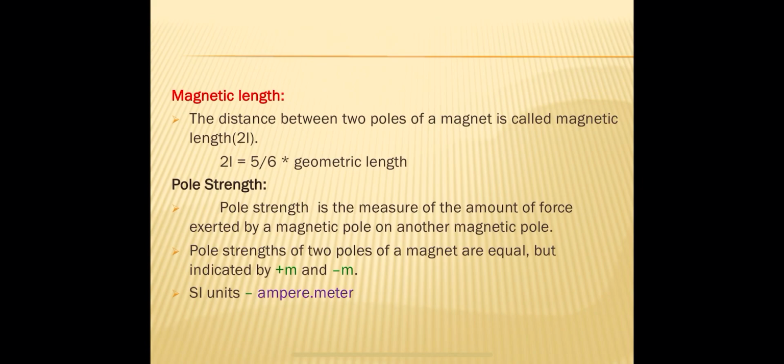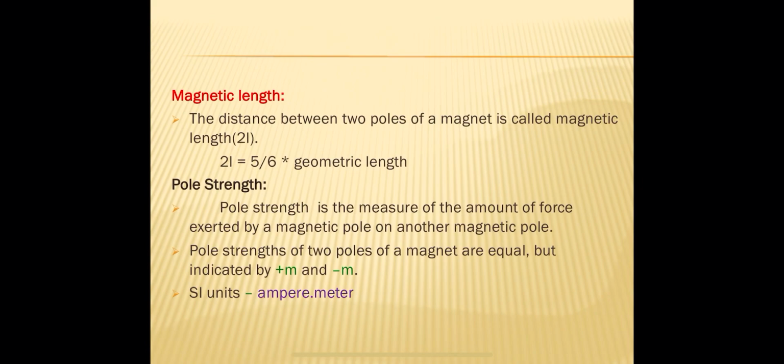This force applied by the magnetic pole can be determined by the pole strength. But remember one thing, the pole strengths of the two poles of a magnet are the same.